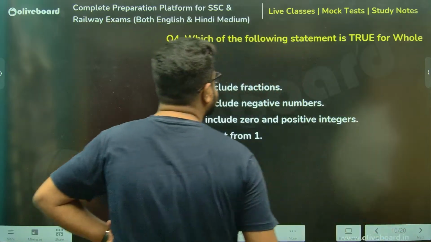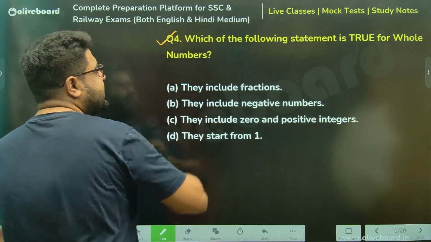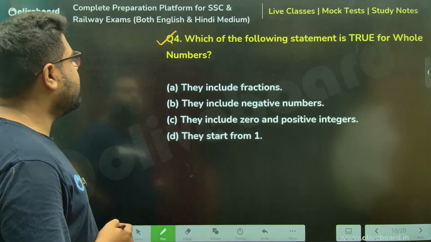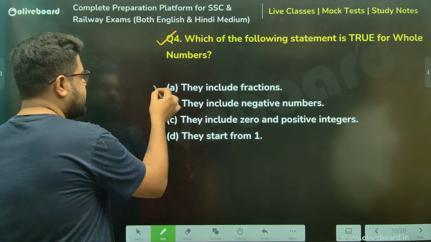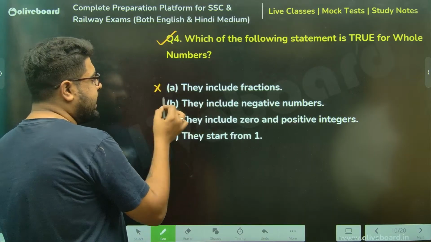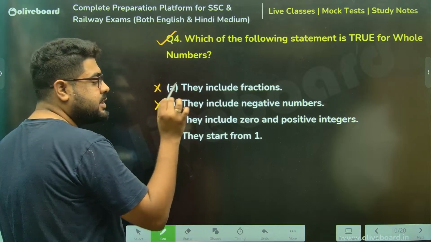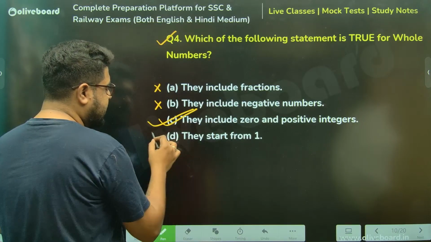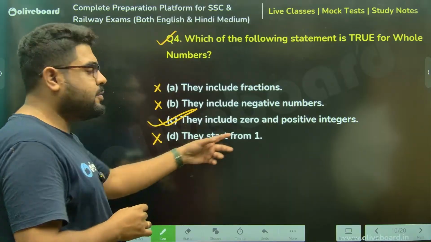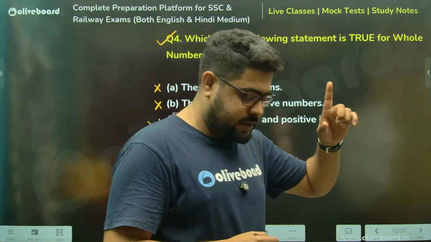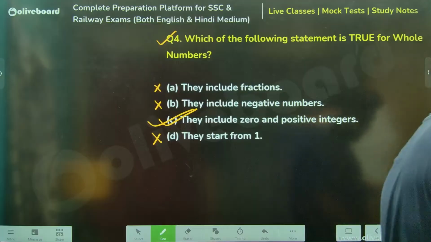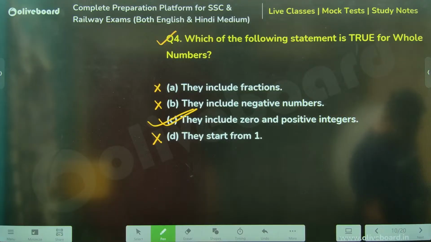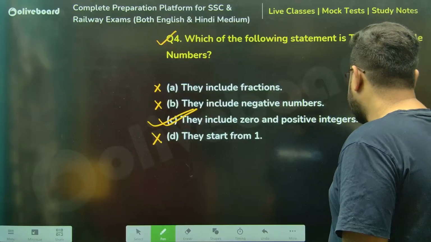Next one, please, sir. Which of the following statements is true for the whole numbers? They include fractions? No, sir. They include negative numbers? No, sir. They start from 0 to the right. They include 0 and positive integers? Absolutely, yes, sir. They start from 1? No. Natural numbers start from 1, not whole numbers. Clear, everyone? Simple. Next one, please, sir.